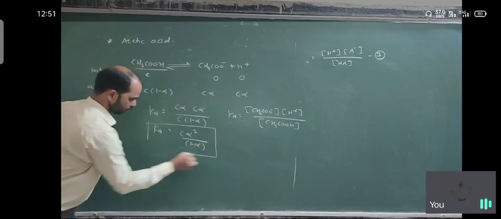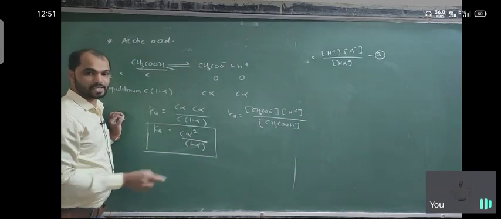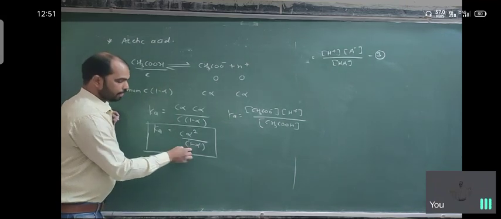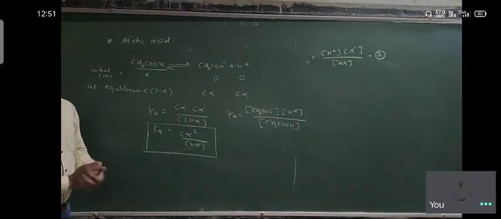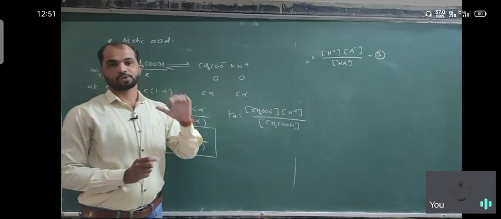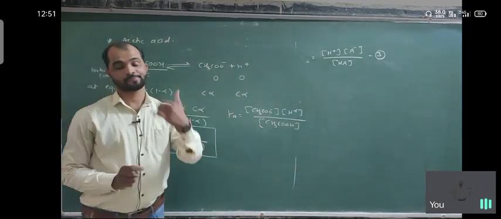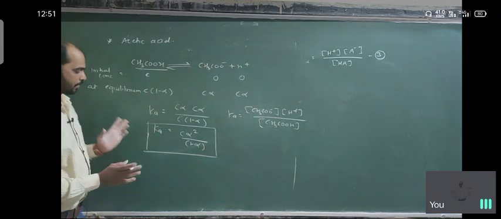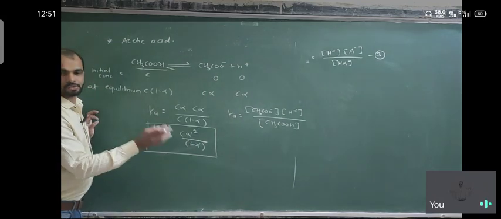So K is equal to C alpha square upon 1 minus alpha, meaning the concentration of ionized species upon the concentration of unionized species. This is K, with alpha the degree of dissociation of the weak acid. In the same way, in the next lecture we will calculate the degree of ionization or dissociation for the weak base. It is the same thing, and I have already given you the degree of dissociation of the weak base in the notes. Both are the same. Just replace Ka by Kb and the things are the same.